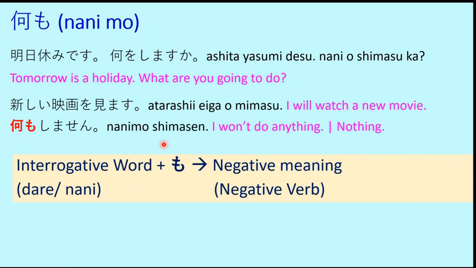So an interrogative word like dare or nani, when added with the mo particle, gives a negative meaning and the verb changes to a negative verb. That is the negative form of the verb. So tabemasu will become tabemasen, tabemashita will become tabemasen deshita, shimasu will become shimasen, or shimashita will become shimasen deshita, and so on.